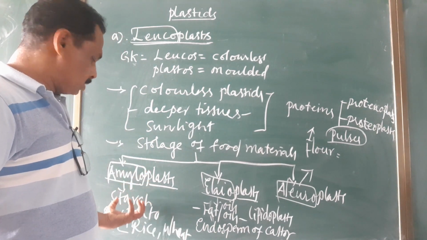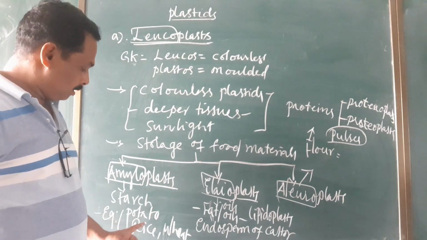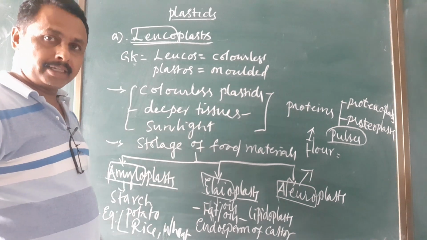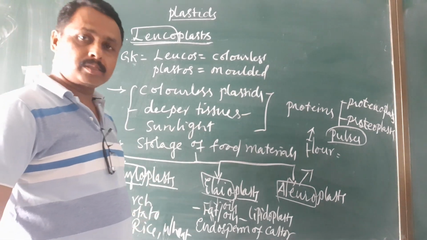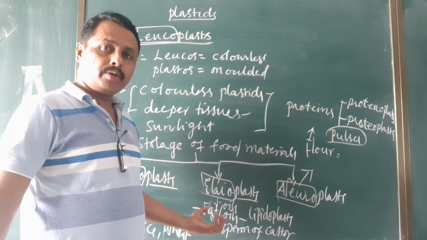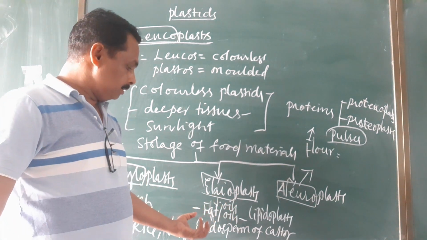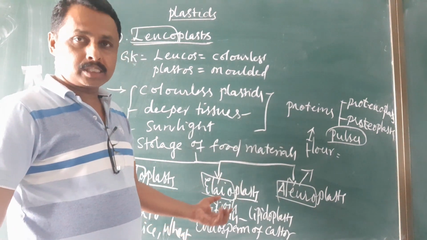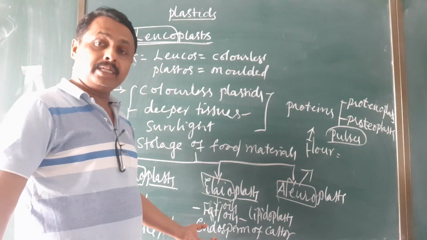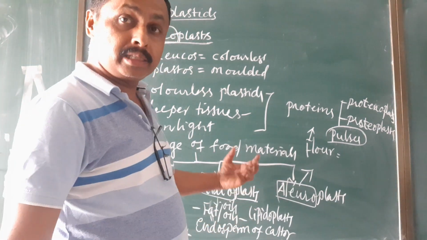Amyloplast means starch storing leucoplast, seen in tuber of potato, rice, wheat, etc. Elaioplast means oil or fat storing leucoplast, otherwise called lipidoplast because they store lipids. These are present in the endosperm of castor, oil-yielding seeds.